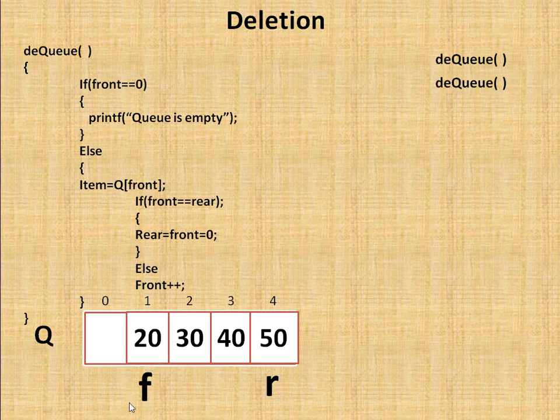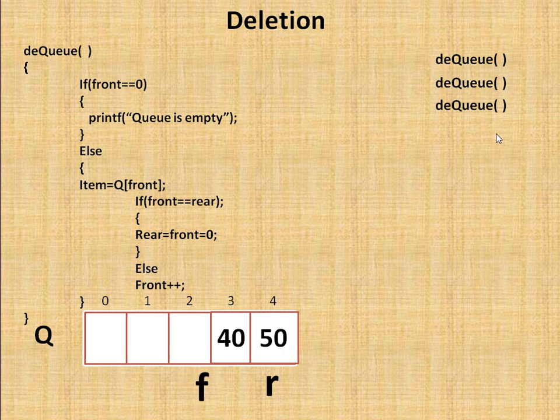At that front position the element 20 is removed, because front is at the first position, not at 0. Same way, incrementing the front, now front indicates the second position. If I fire a dequeue again, 30 will be removed.